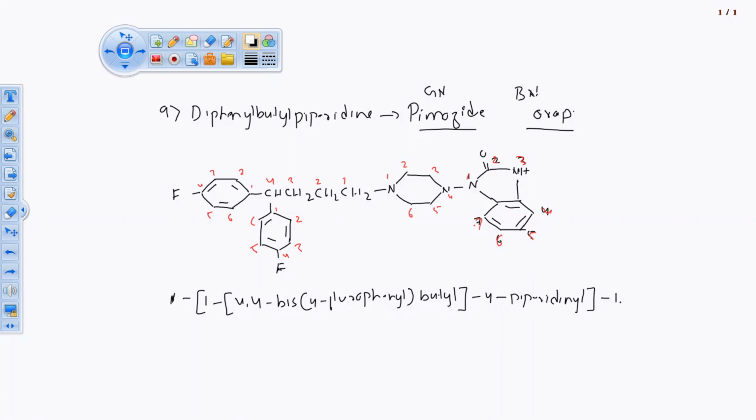and 1 and 3. So this 1 and 3, 1 and 3 dihydro, one ketonic group is there. For that we are going to write 2H. So this unit 2H benzimidazole 2 on. Okay, this one is a chemical name. Okay, now this one is over.